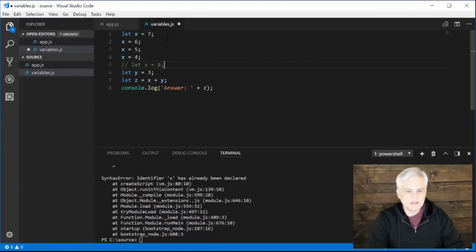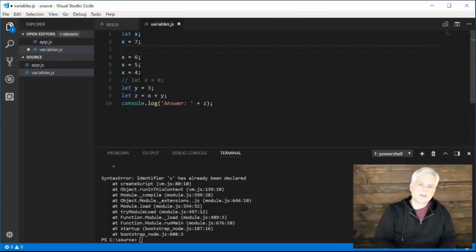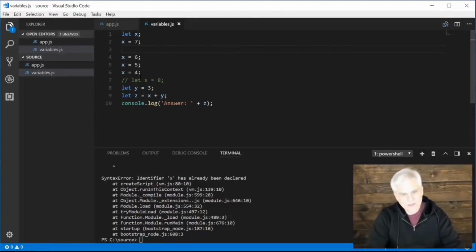So in line number 1, not only are we declaring the variable, we're also assigning its value right off the bat in the same line of code. And when we do that, it's a technique called initialization. This is actually two lines of code rolled up into one. Lines number 1 and 2 now are roughly equivalent to what we had before. Well, roughly equivalent. There is one difference here.